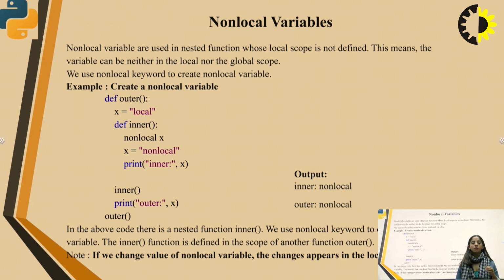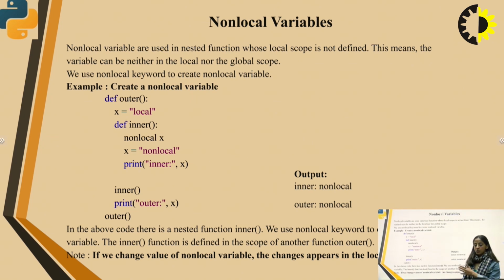Non-local variables are used in nested functions whose local scope is not defined. This means that the variable can be neither in the local nor the global scope. We use the nonlocal keyword to create a non-local variable. Example, create a non-local variable. Define a function outer. x equals local. Define inner. Another function is defined inside the function outer. That is why we have named it inner, so you get the context. Now, the non-local variable x is defined.